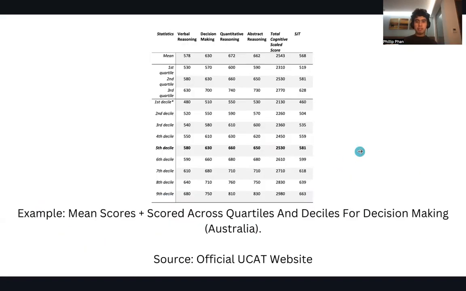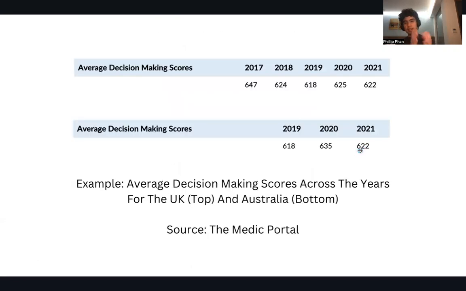Okay, I keep pressing backwards by accident. We're going to go into the averages again. And yep, the top bar shows just the averages for the UK, and the bottom shows the averages for Australia.